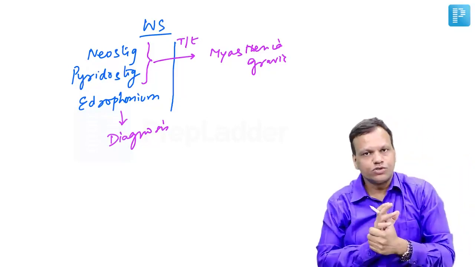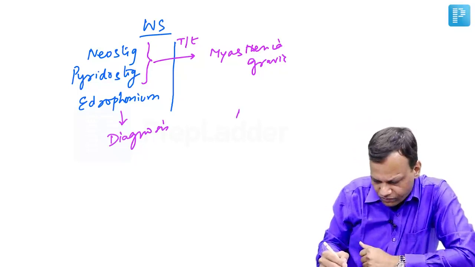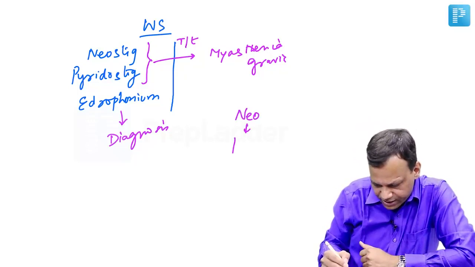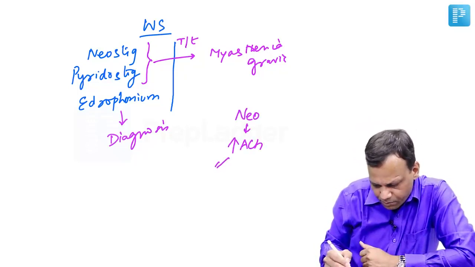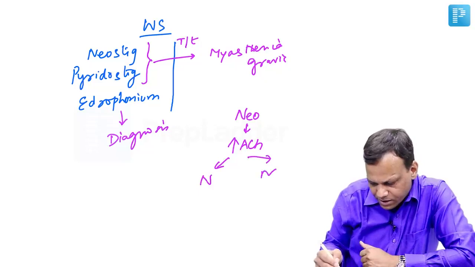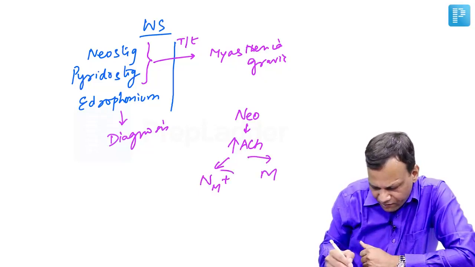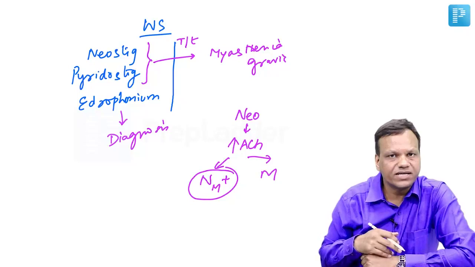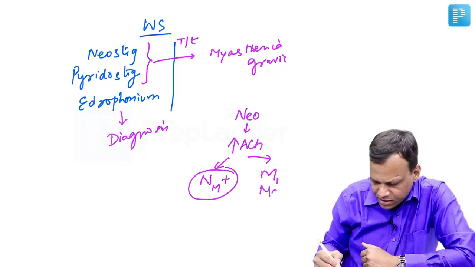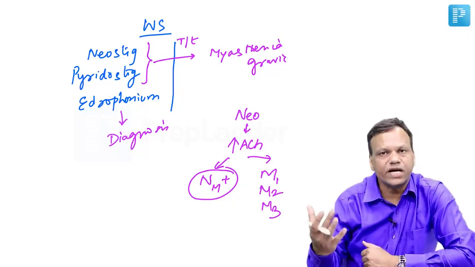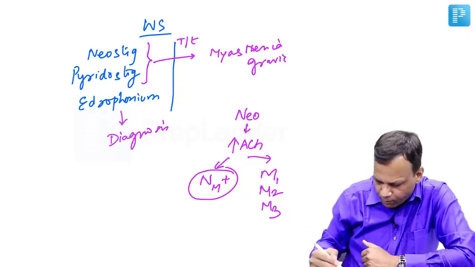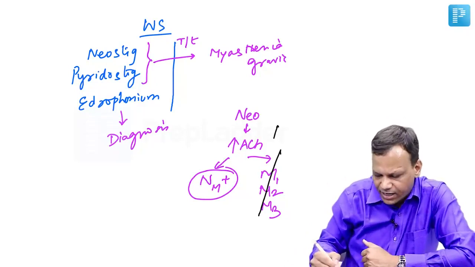But whenever we use neostigmine or pyridostigmine, how they work is, neostigmine-like drugs will increase acetylcholine. That will stimulate both nicotinic and muscarinic receptors. So in myasthenia, we want to stimulate NM, which is good. So it will improve muscle condition, but it will unnecessarily stimulate M1, M2 and M3, which will lead to side effects. So along with this, we give a blocker of M1, M2 and M3, which is atropine.